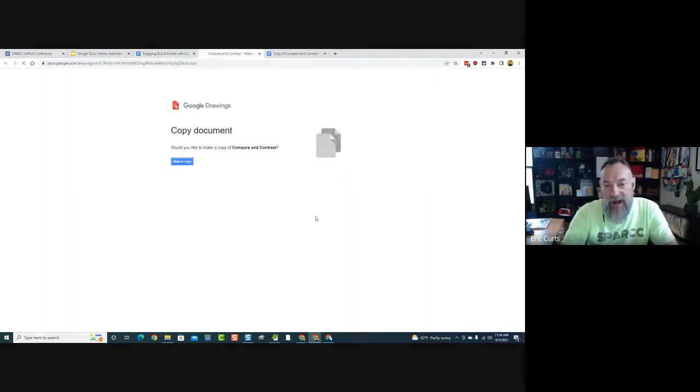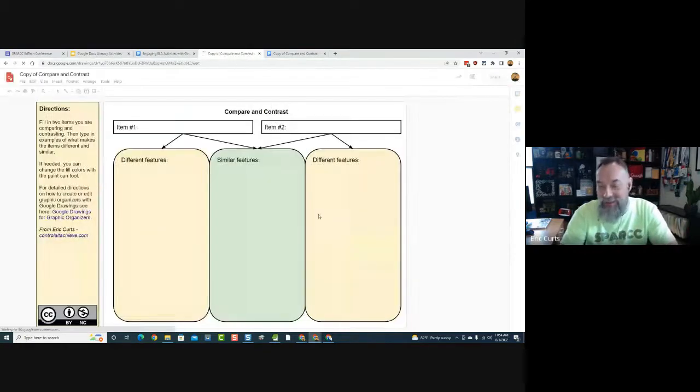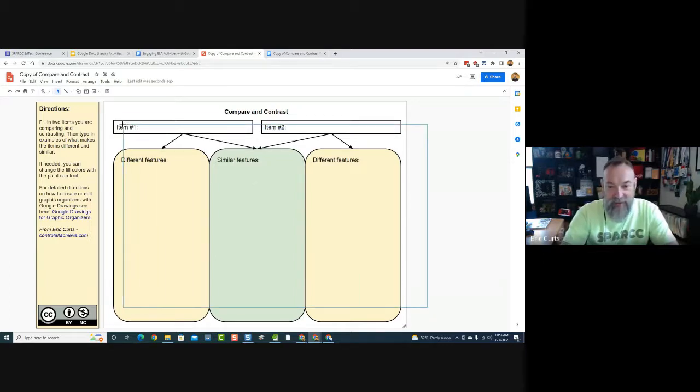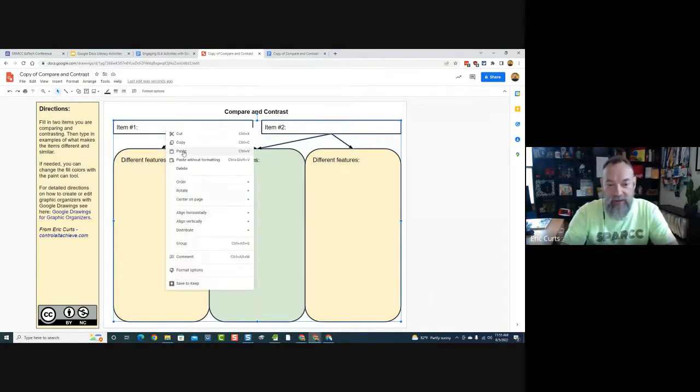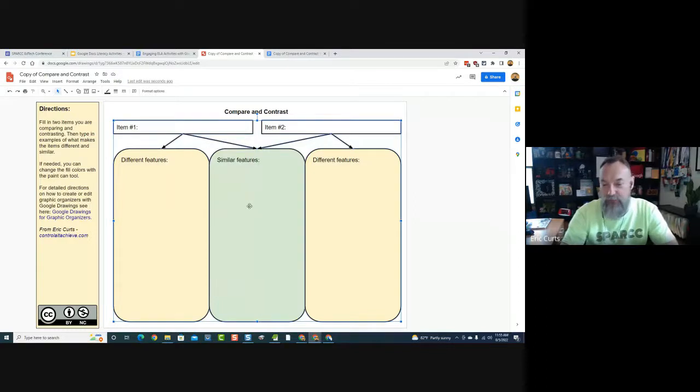And I'm just going to copy and paste this right into that Google Docs embedded drawing. So this is the graphic organizer I want to use. It's just a Google drawing that I had made. I'm going to take my mouse and select the content, dragging it over the content to grab it. And I'm just going to right click copy. I'm just copying this pre-created graphic organizer.